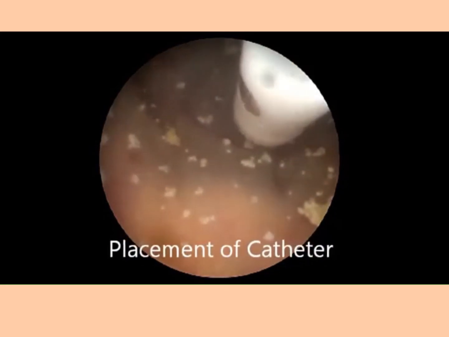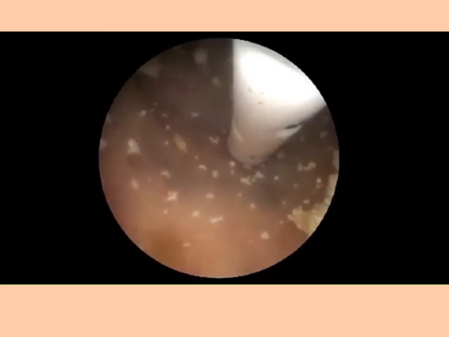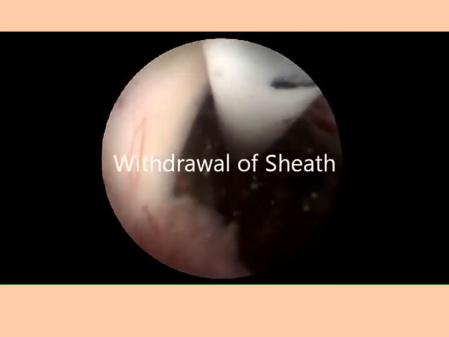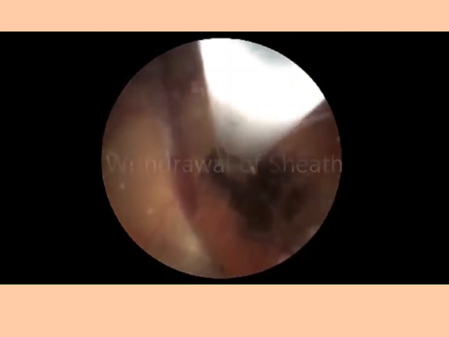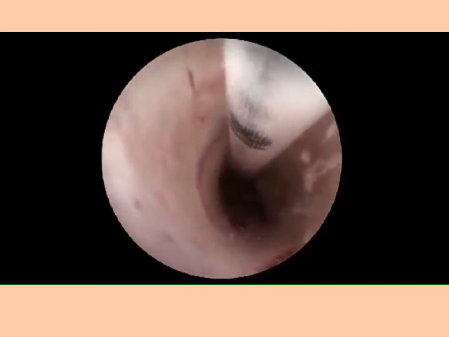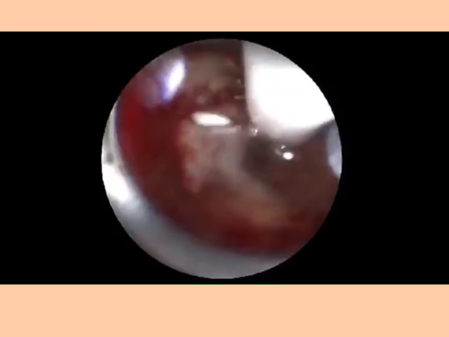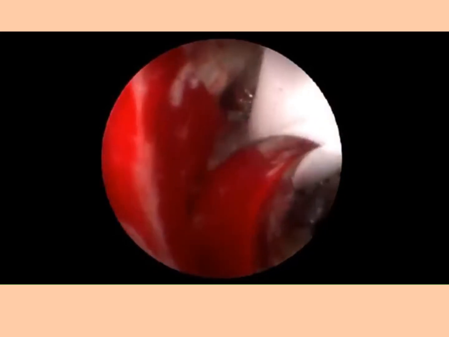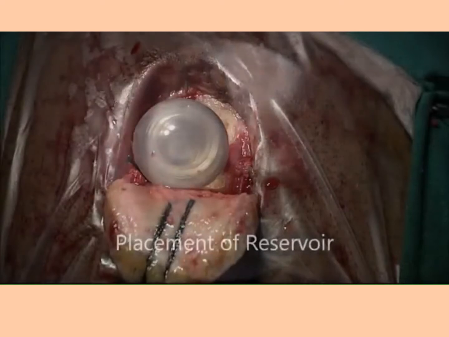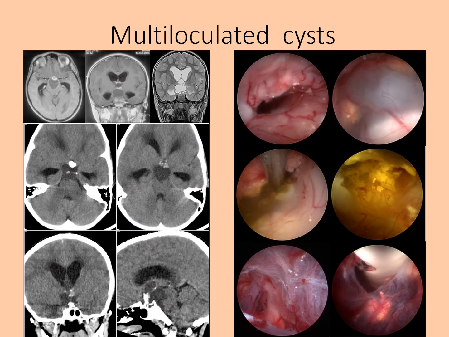A catheter is placed under direct vision through the endoscope sheath, and the sheath is withdrawn, leaving the catheter inside. The catheter is then connected to a subcutaneous reservoir through which the fluid can be aspirated later.